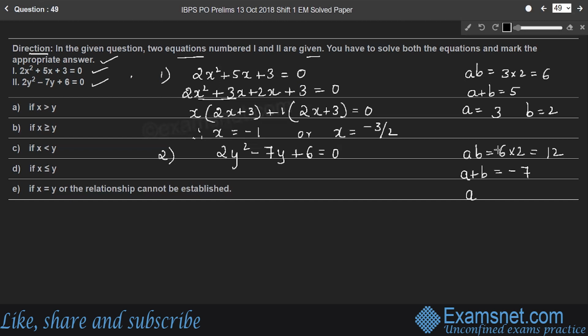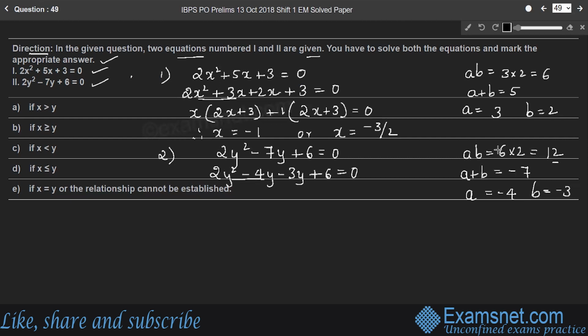Therefore, what is the value of a? Minus 4 and b is minus 3. So that a into b becomes plus 12. Therefore, the equation becomes 2y square minus 4y minus 3y plus 6 is equal to 0.